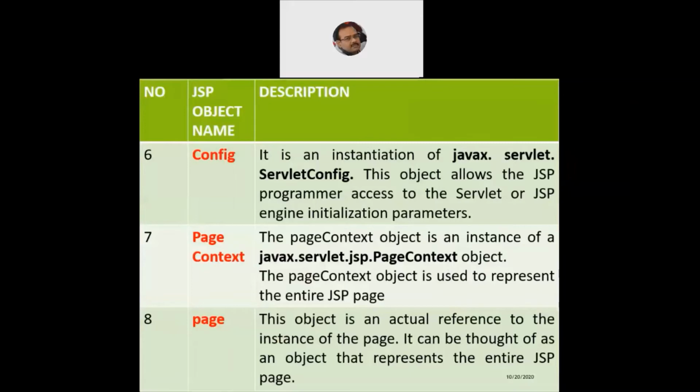And what will this object allow us? It will allow us, the JSP programmer, to get access to the servlet or the JSP engine initialization parameters. So it basically revolves around the init function of the servlet as well as the init function of the JSP. Now, just like we have got an init function, service function, and destroy function for the generic servlet, on the same lines we'll have the same functions in the JSP. Only difference is that they will be preceded by an underscore and the jsp keyword.